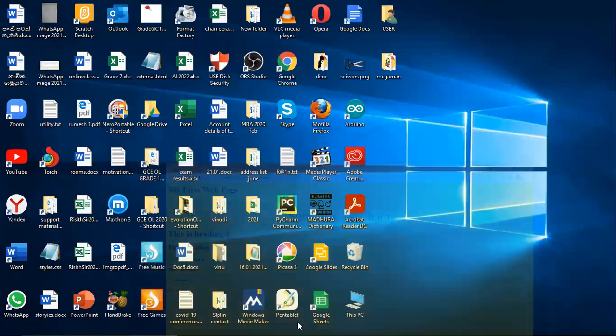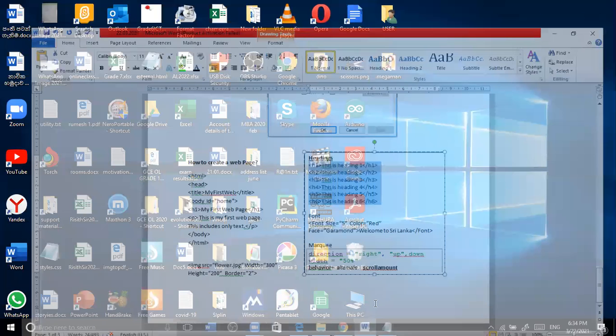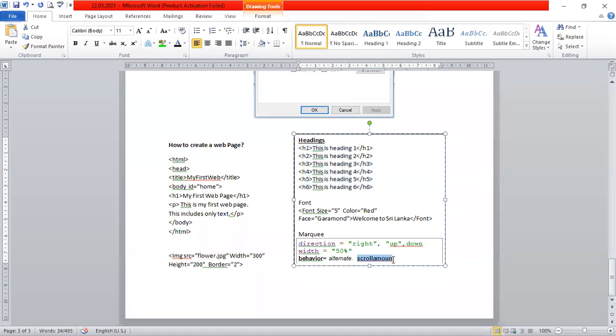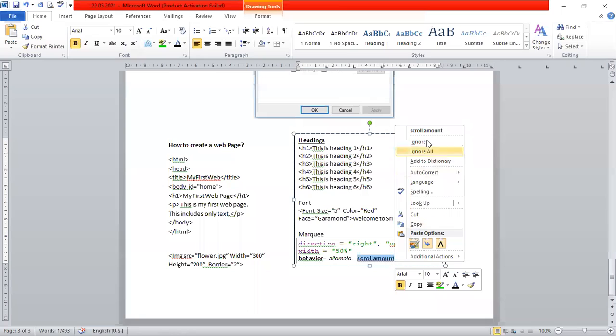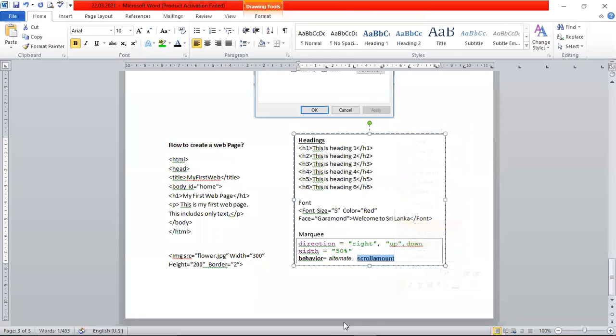Okay, it moved a little bit fast. So I'll take something called scroll amount. I'll copy this one.